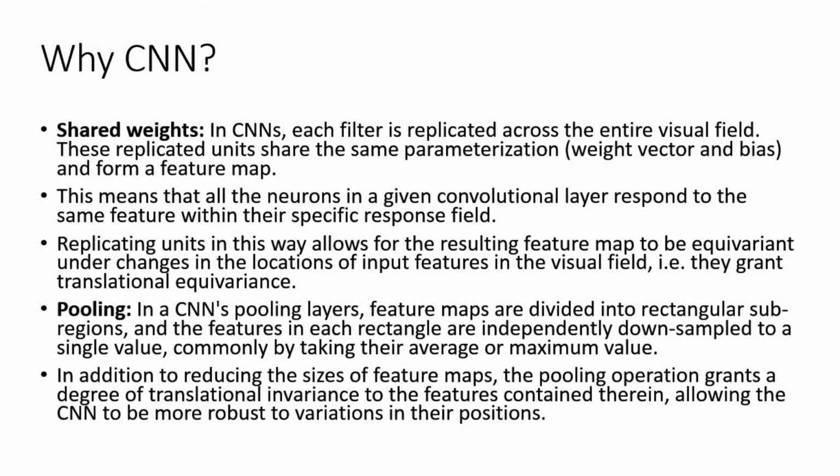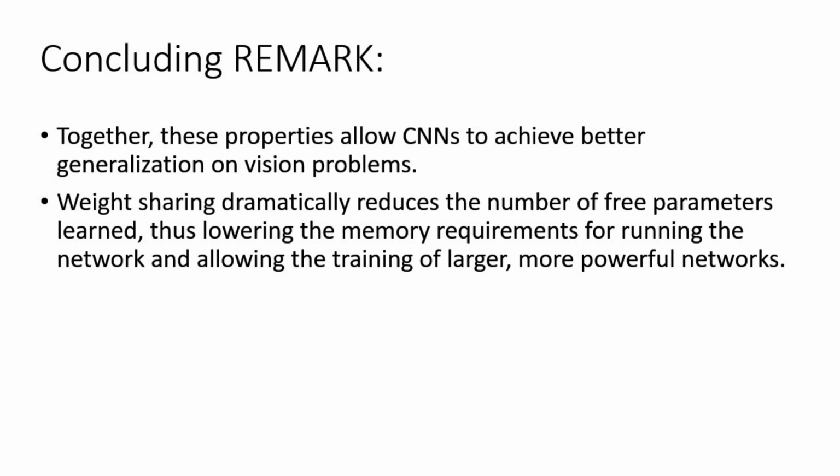So replicating a particular field is the main aspect of the shared weights phenomenon. The second thing is pooling. Pooling is responsible for downsampling the size. Downsampling is done in terms of a maximum value or an averaging value. These are the two main reasons.